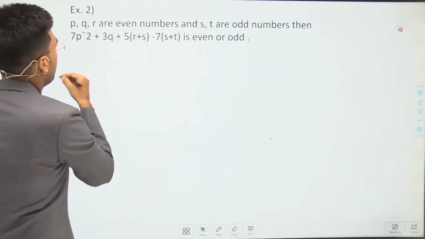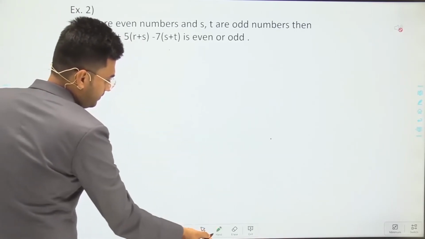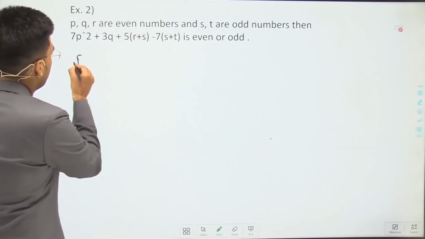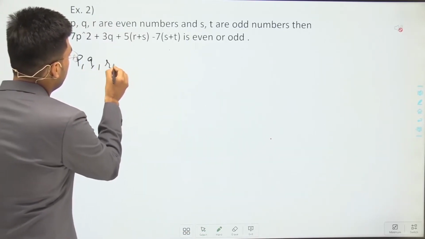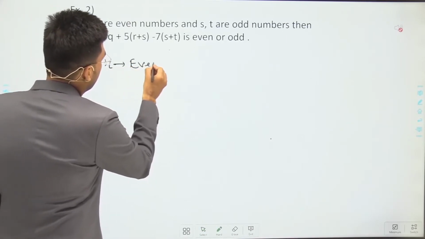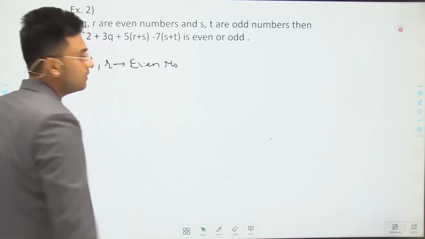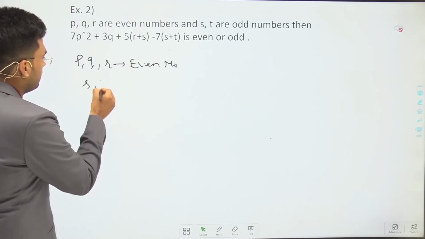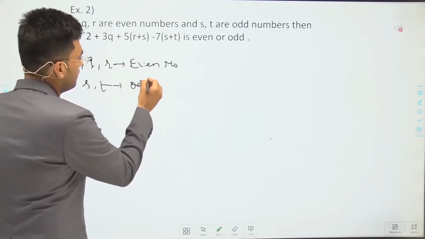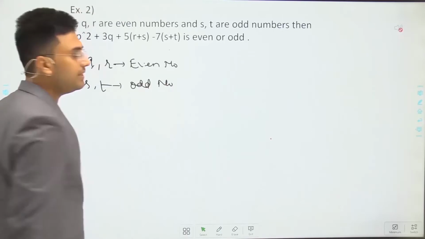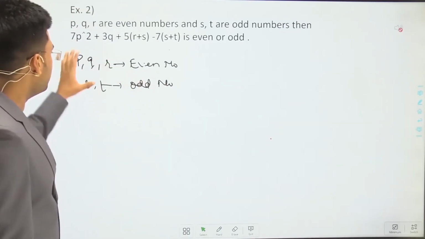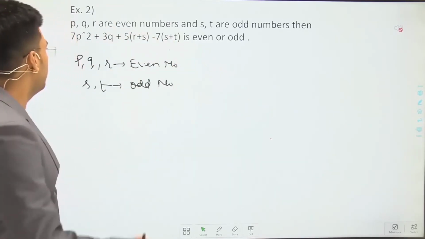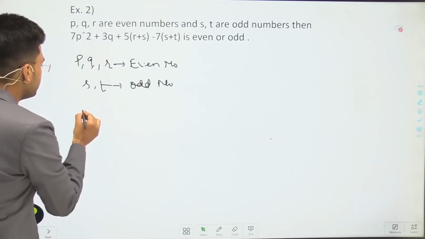Here P, Q, R are even numbers, okay. And S and T are odd numbers. By this information, we have to identify whether this expression is even or odd. What is our expression? In our expression, we have 7p square.